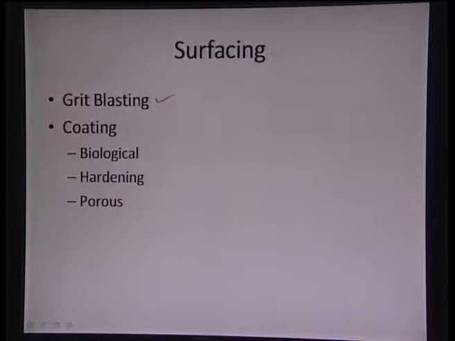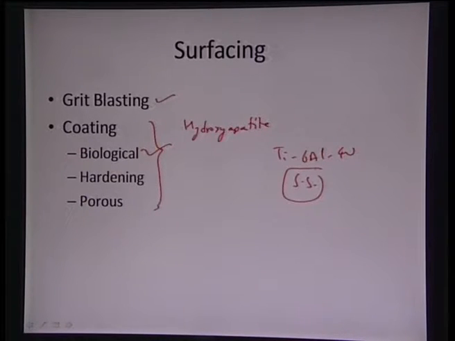First it can be grit blasting to enhance the surface area of a particular bioimplant, and then we can also coat it with certain ceramics. Like an implant can be coated with hydroxyapatite to give it biological compatibility. Hydroxyapatite can be coated onto a biometallic implant such as titanium-6 aluminum-4 vanadium, or it can also be stainless steel, and we will see some part of it, like what stainless steel is and how it is a good biocompatible material. But again, the coating can also be for hardening; we can do nitriding, carbiding, anything else.